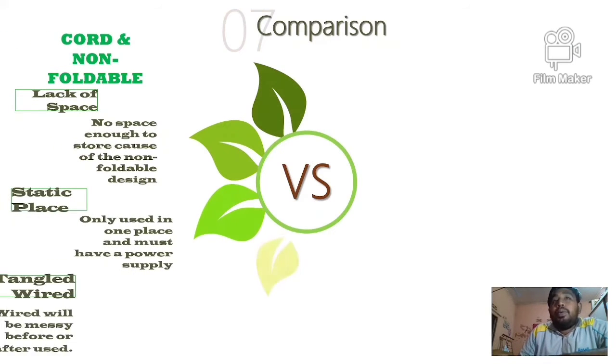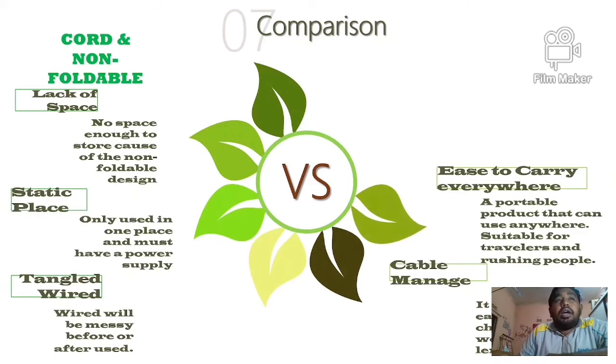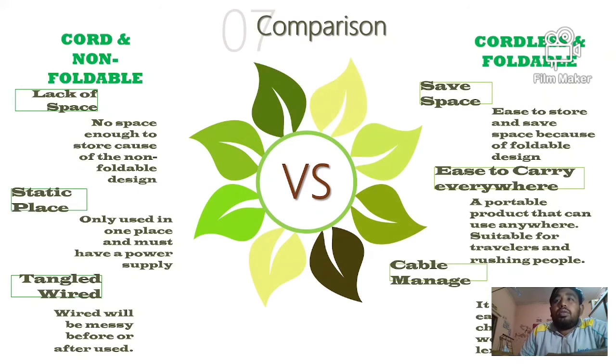Comparison between corded and cordless hair dryers. When we look at corded and non-foldable hair dryers, they take large space, have a static place, and have a tangled wire. The cordless and foldable hair dryer saves space, is easy to carry everywhere, and has easy cable management because it is USB. There is no need to plug in here and there.